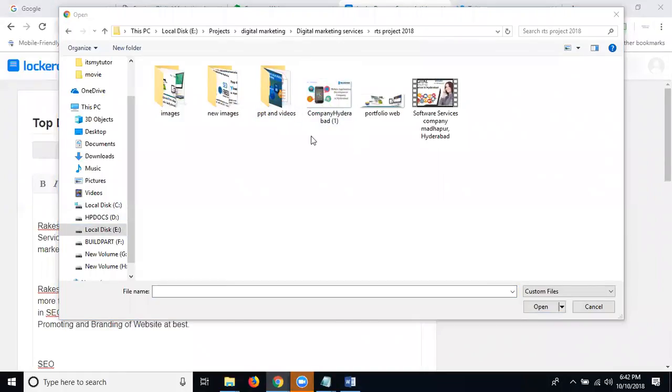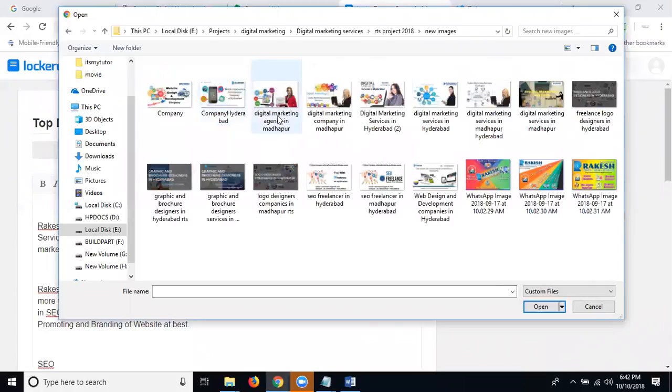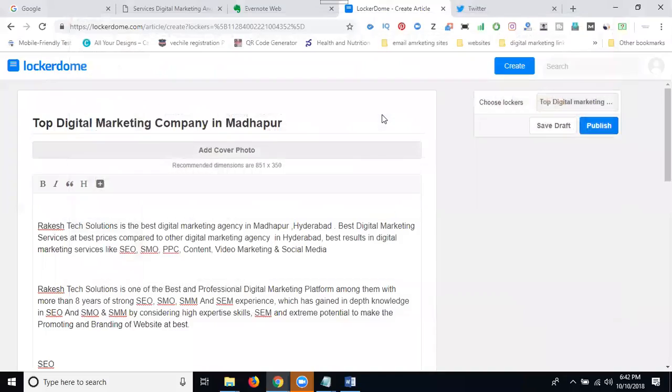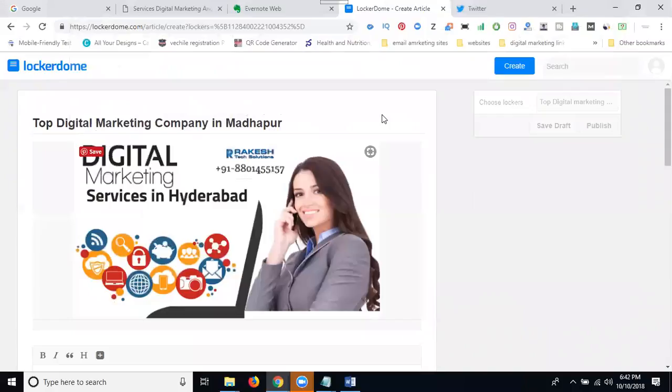Now here, in this one, I'm selecting any image. The relevant image will be mandatory. Select it. Your article depends on your title. Second will be your image. The title will be changing for Hyderabad.